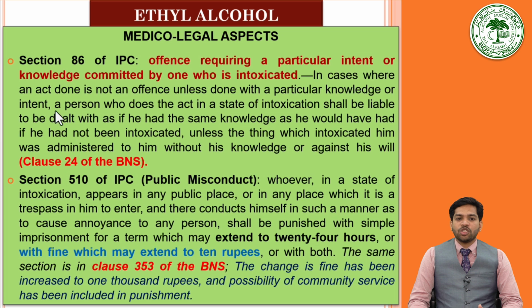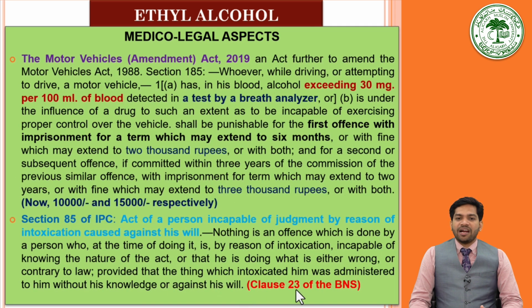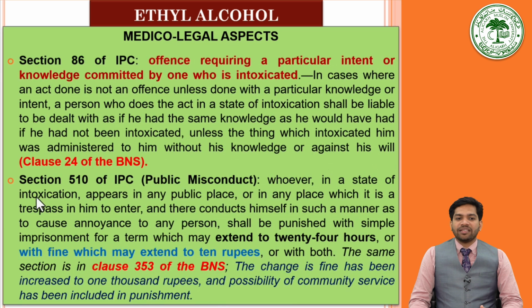But if he consumes it voluntarily, with knowledge and his will, then he will be liable for punishment if he commits any crime under the influence, that is defined under section 86 of the IPC. These sections 85 and 86 of the IPC are now clauses 23 and 24 of the Bharatiya Nyaya Sanhita.